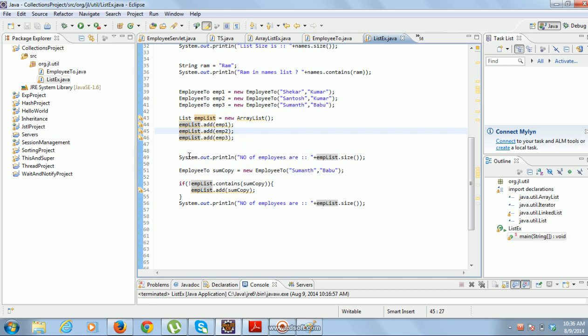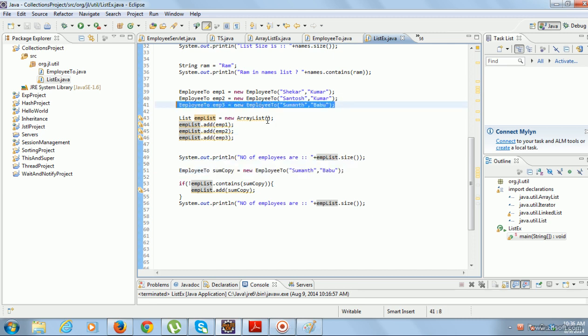But suppose I created another object with the same employee name as Sumant and Babu. So you should not add it, right? In the list you have to count only once. This employee has the same name as this object. It should not be added to the list because you have already added it.